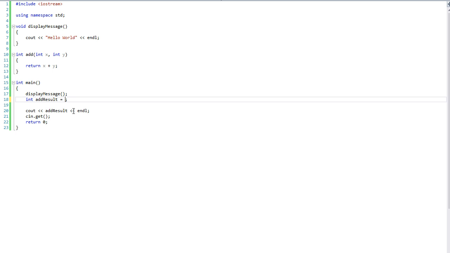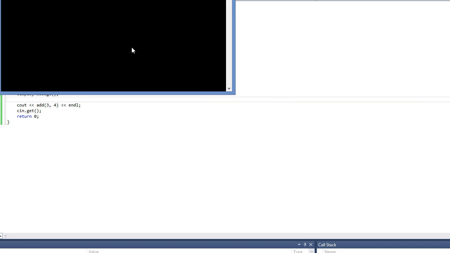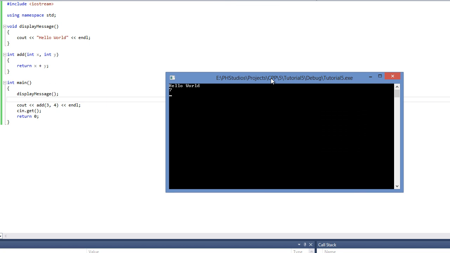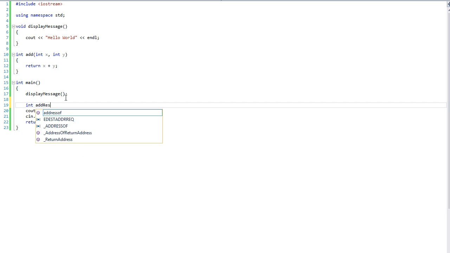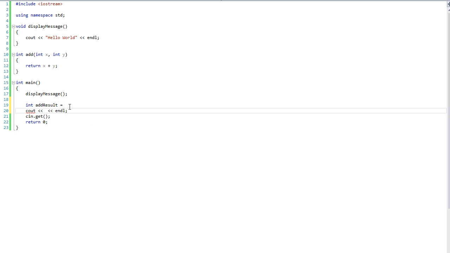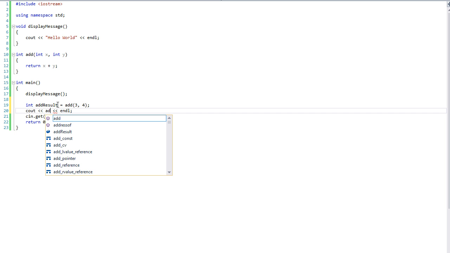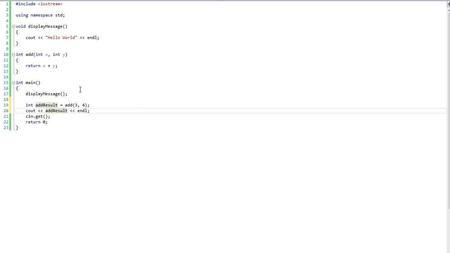Now, what if we did this? Hello world and 7. So you can cout and call the function that way, or you can store it in a variable like we did before and cout that variable. Maybe you want to do some more things to that variable, or maybe you want to refer to it later on.